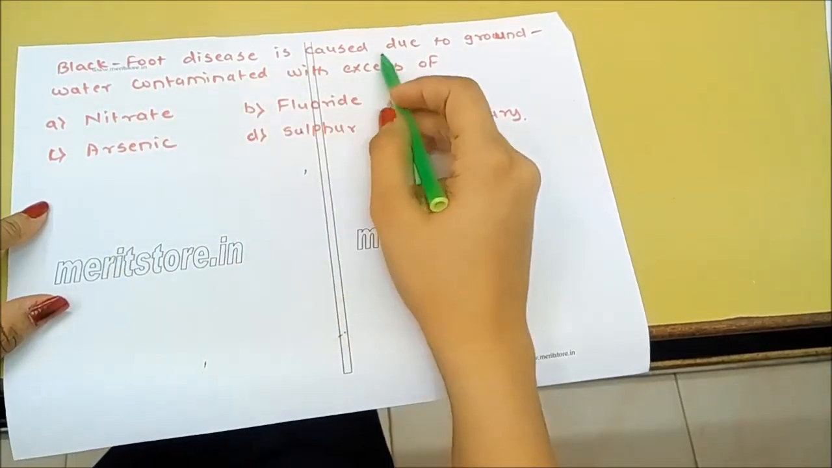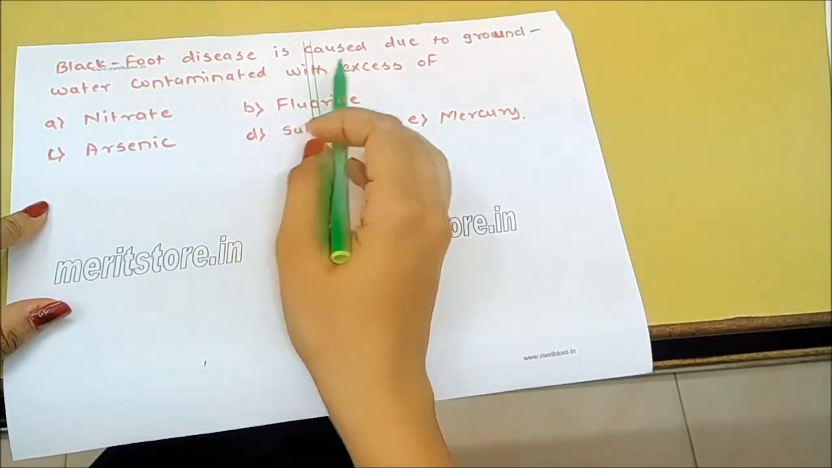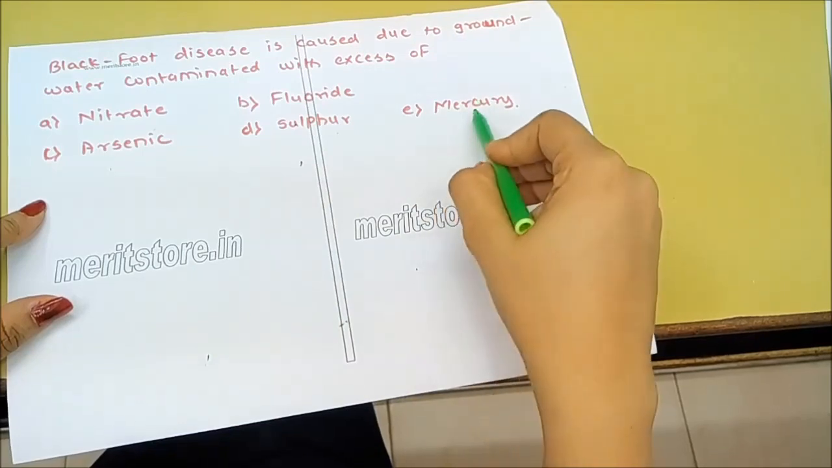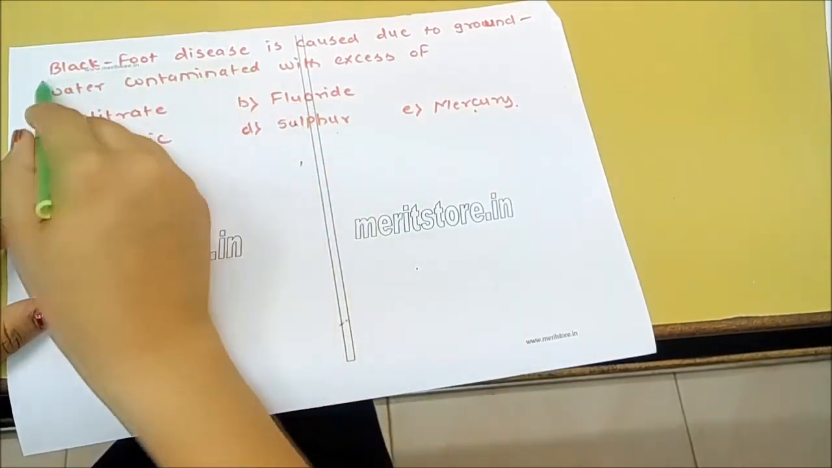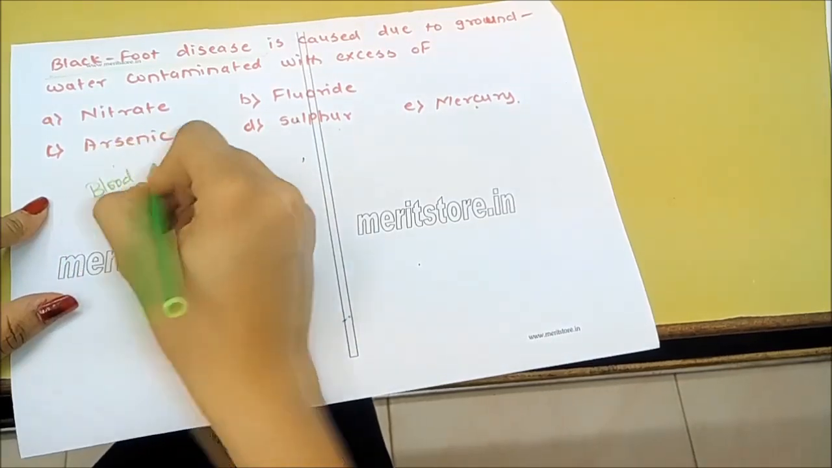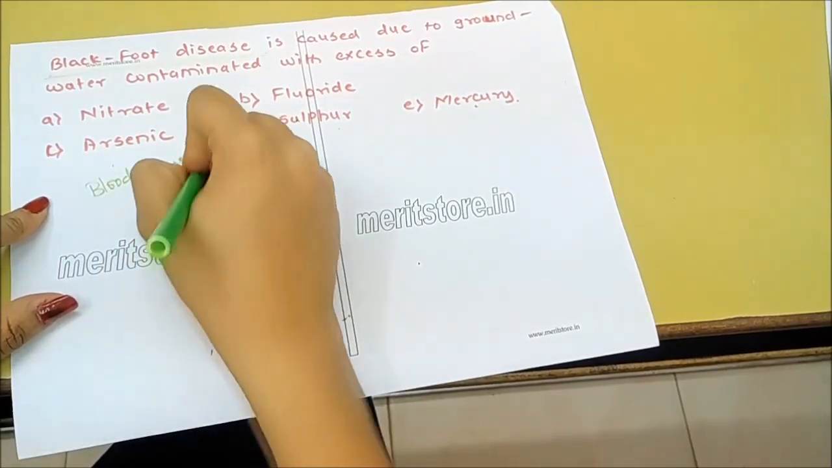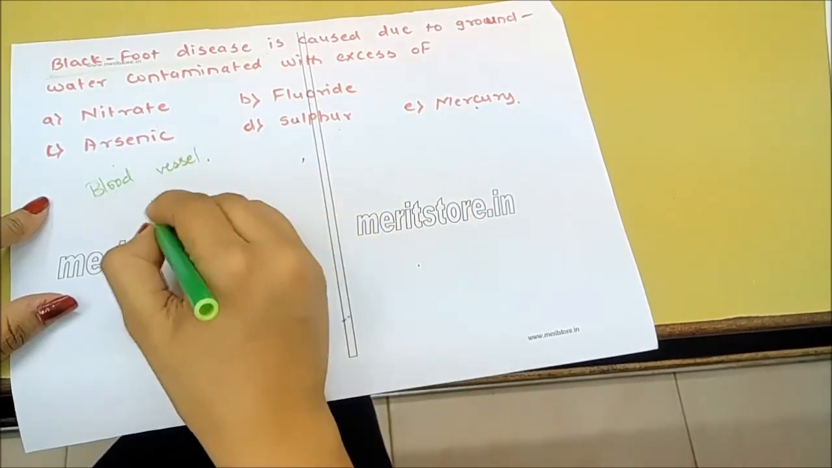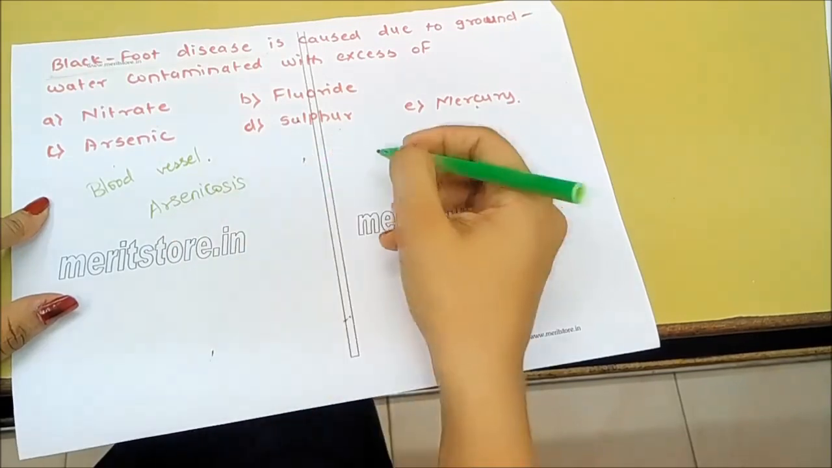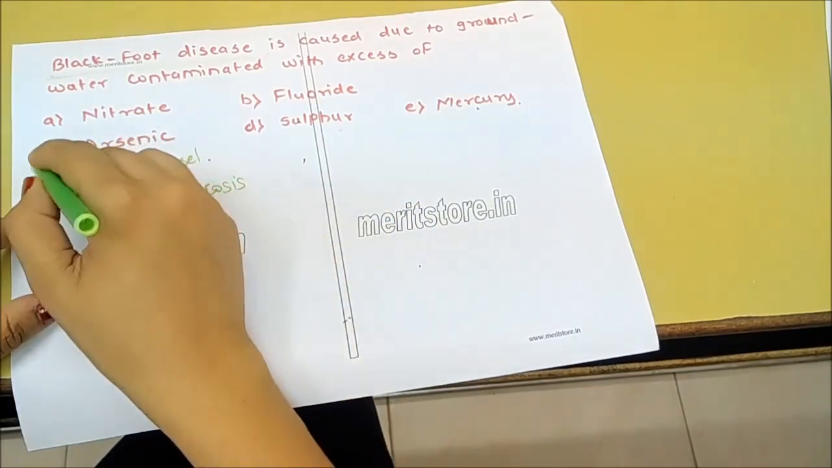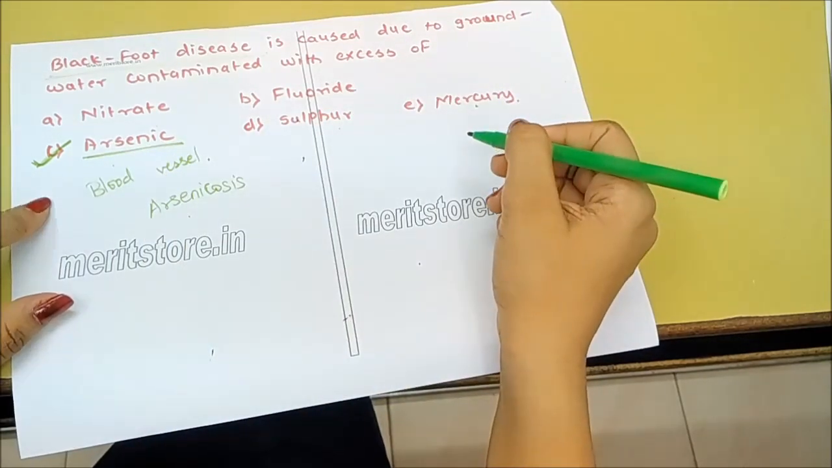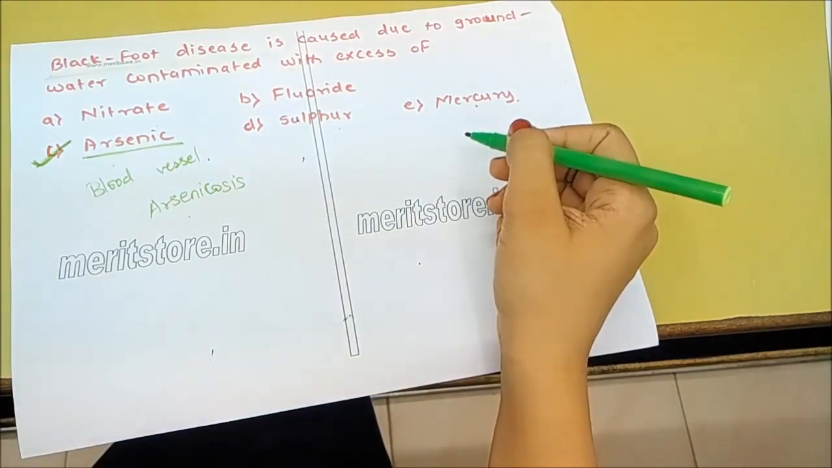Blackfoot disease is caused due to groundwater contamination with excess of nitrate, fluoride, arsenic, sulfur, mercury. This disease causes the blood vessels to get contracted. It's also called arsenicosis. This is because of the excessive arsenic present in the water that we drink. Answer is C, arsenic.